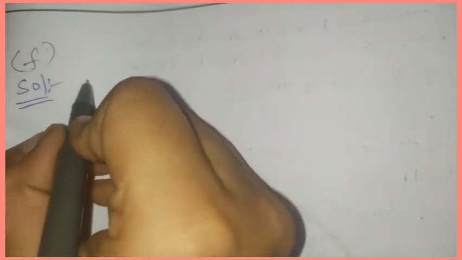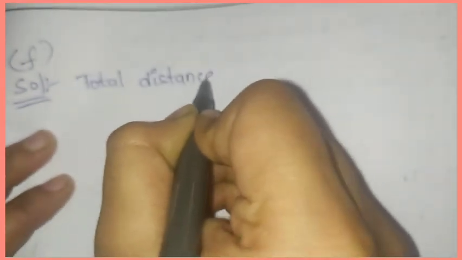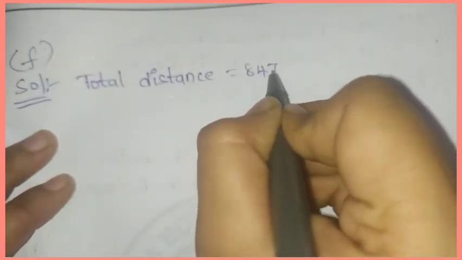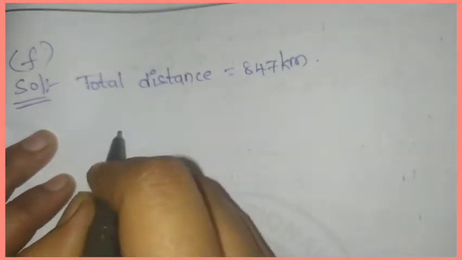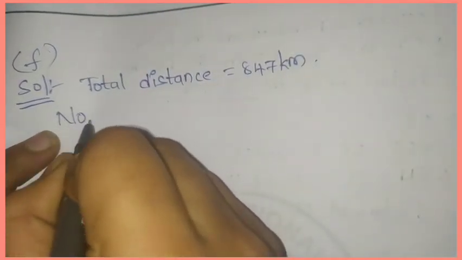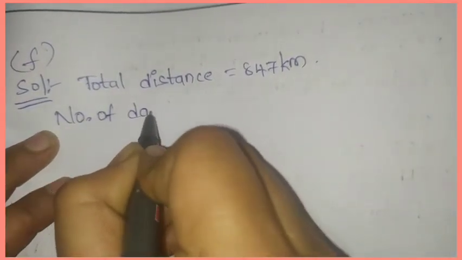F solution. Okay, F answer. First we will write total distance covered by bus. Total distance 847 kilometers. Okay, now number of days in a week.